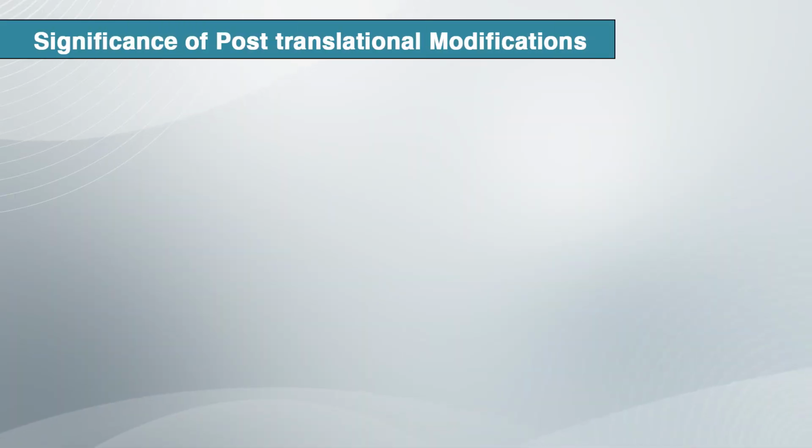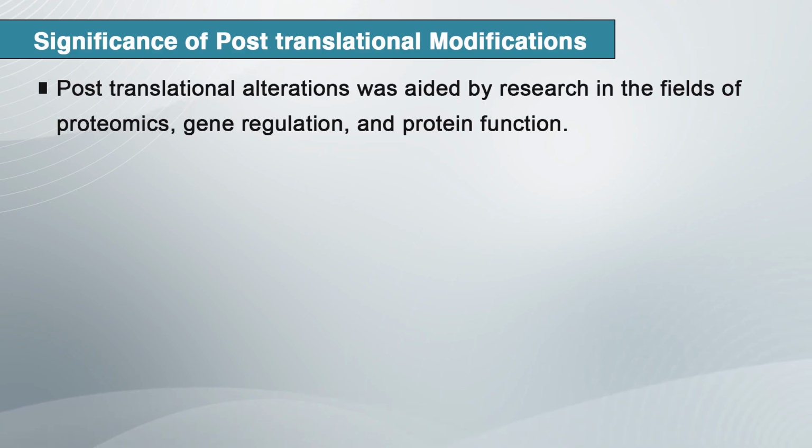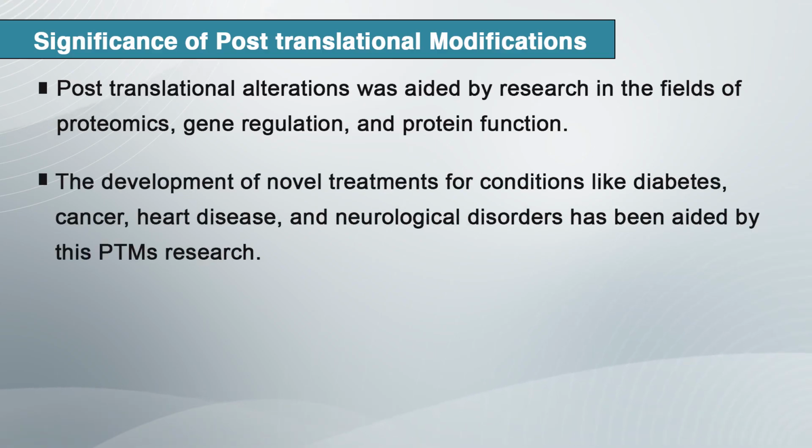Now, the significance of post-translation modification. Our understanding of post-translation alterations is aided by research in the fields of proteomics, gene regulation and protein function. The development of novel treatments for conditions like diabetes, cancer, heart disease and neurological disorders has been aided by post-translation modification research. The different covalent and non-covalent interactions that a polypeptide undergoes are known as post-translation modification.